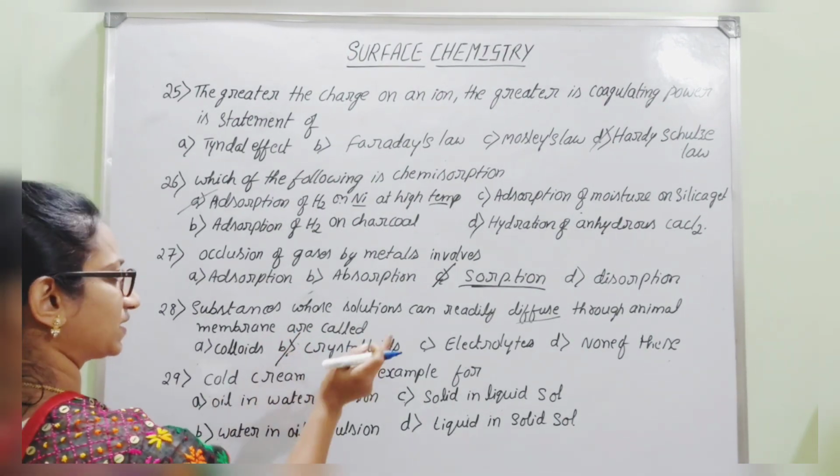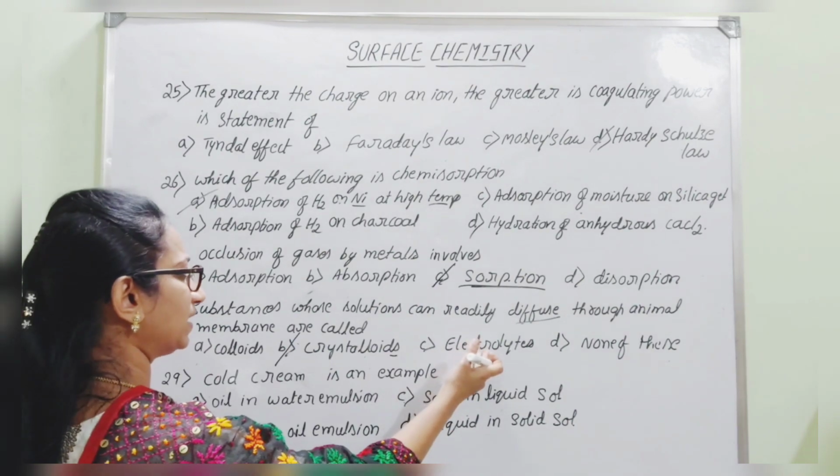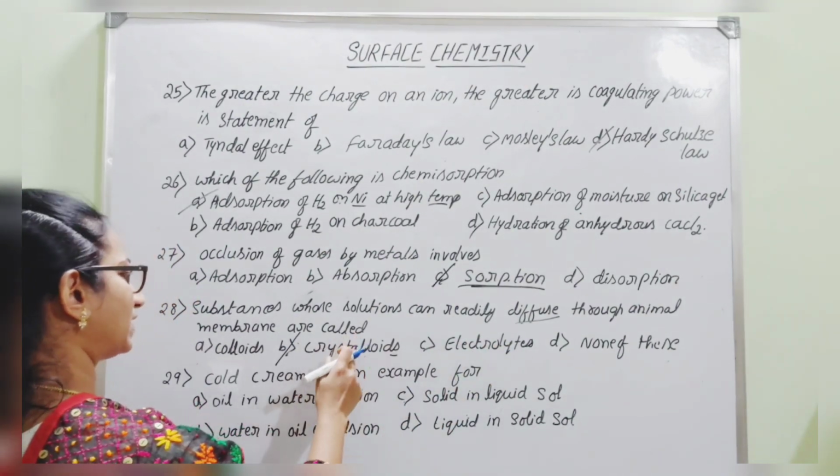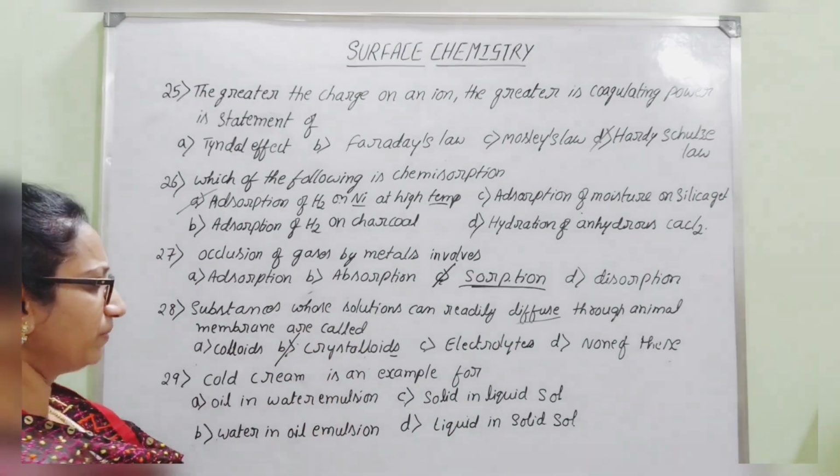Therefore the answer is crystalloids. Crystalloids are nothing but true solution particles.